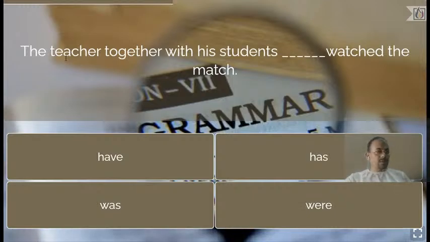Understood? Dear students, always remember that in subject verb agreement, it is not necessary for a verb to always agree with the subject which is close to it. The verb may agree with the subject which is further from it, which is away from it. Understood?